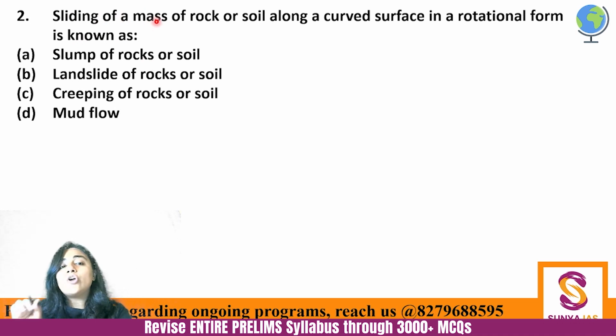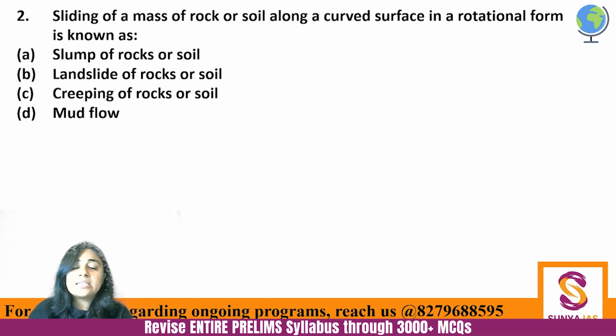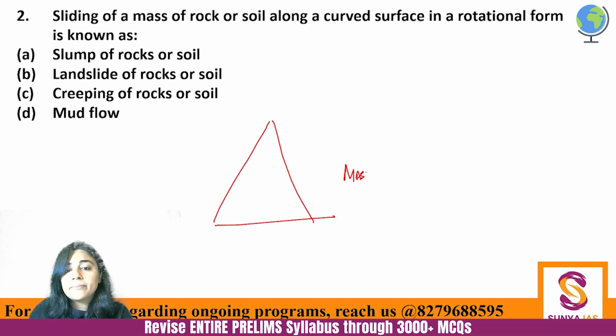Sliding of a mass of rock or soil along a curved surface in a rotational form is known as what? Slump of rocks, landslide of rocks, creeping of rocks, or mud flow. So in your NCERT there is a table, a diagram, a triangular diagram, in which mass movements are discussed.